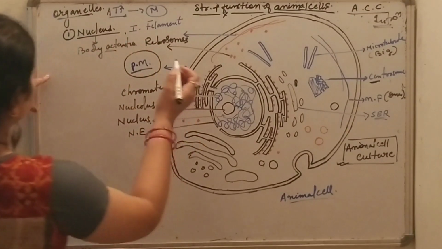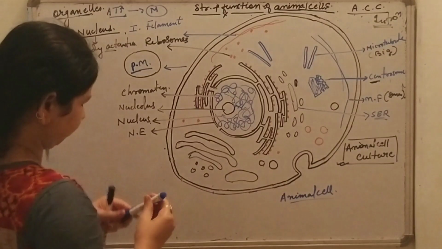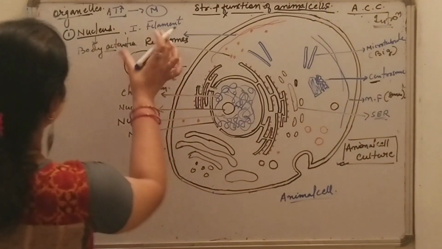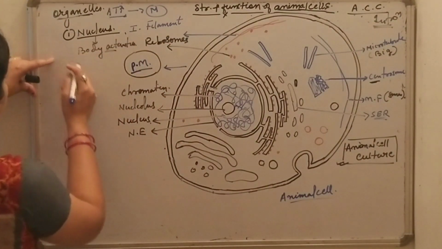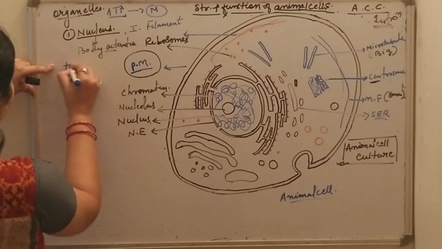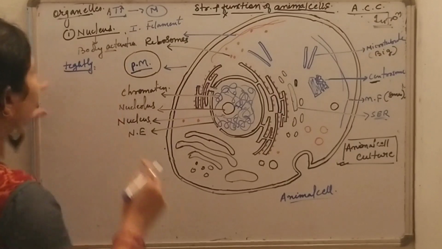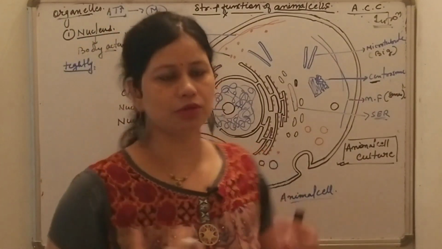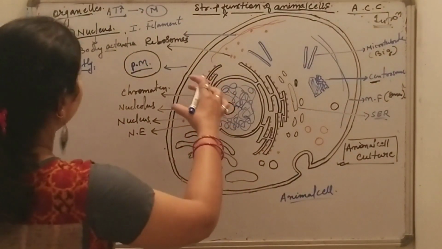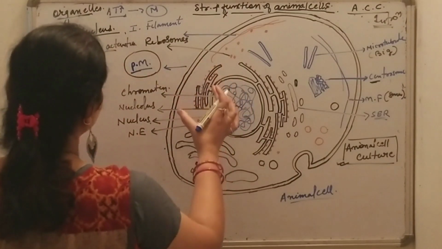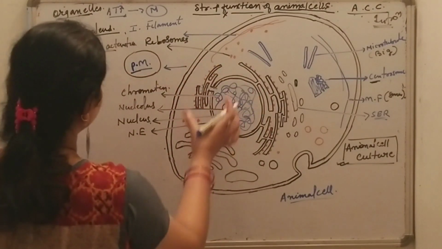Now, DNA is tightly wound around histones to form the chromosomes. Here you can see that DNA is tightly wound around the histones to form chromosomes.